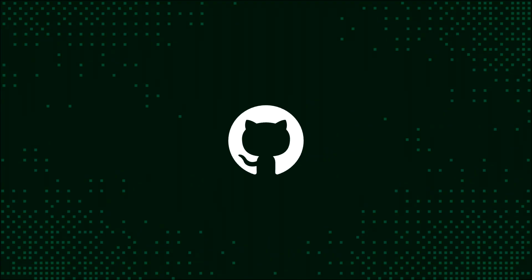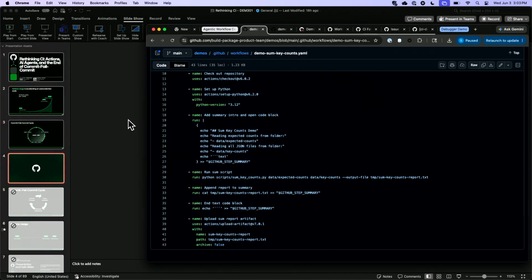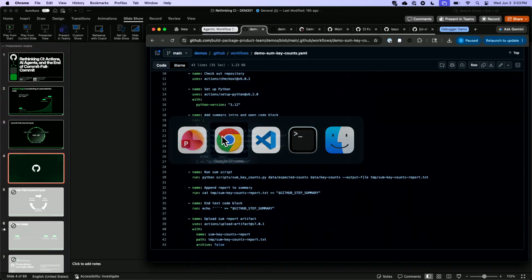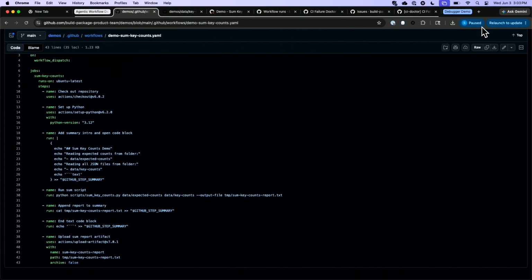I'm curious, how many of you guys have heard of agentic workflows? Can you raise your hand? You guys are using it? Pretty familiar, nice. Awesome. But for those who maybe aren't familiar with agentic workflows, they are a way that you can create an actions workflow, but infuse agent logic in it. And the way that you're basically building them is you are creating Markdown files and expressing what you want to do in Markdown, and then we turn it into actions YAML.